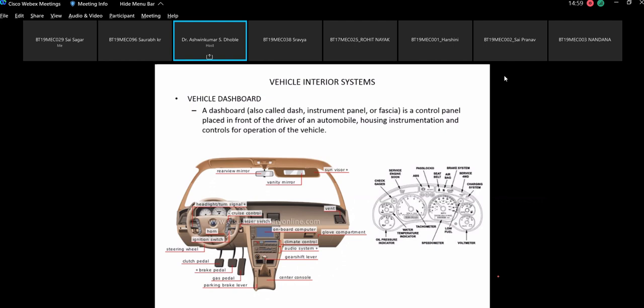For example, in some vehicles, if you switch on and start the vehicle, you will find that the handbrake sign is continuously glowing. That means the handbrake is on. So whichever sign is getting highlighted on the dashboard is basically indicating a problem in the vehicle, so you need to take corrective action.